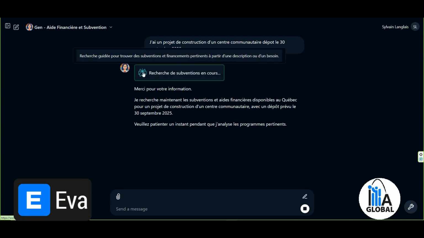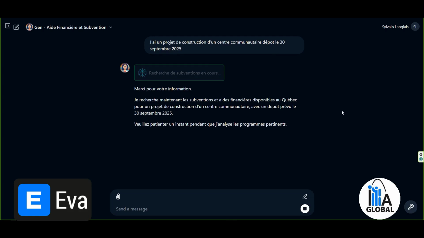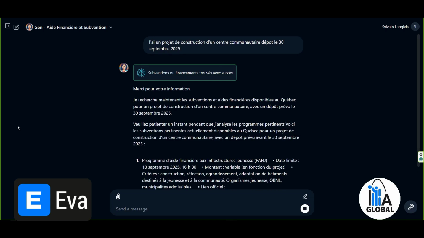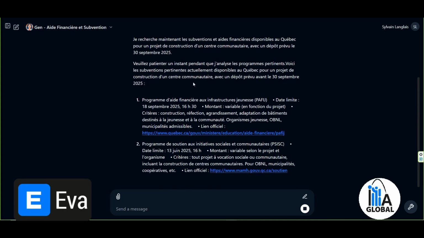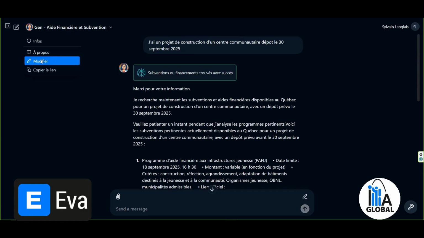Here we also see that with the Perplexity tool, it does an online search to look for available grant applications, and then it generates hyperlinks to the available grants online, allowing us to consult them. So you always have a range of complementary tools on the side, such as Google or other links to programs you know. You could also, as we see here, it's currently responding with programs that will be related to our tool. You could also simply add links yourself.